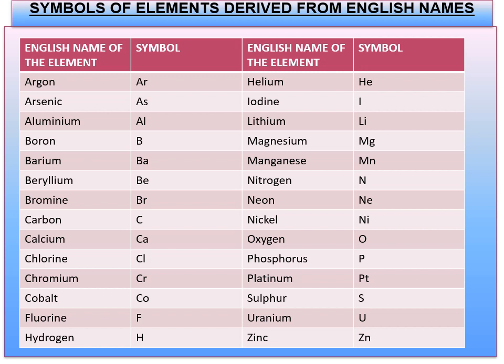These are the English names of the elements and their symbols. Each and everyone should know the symbols as well as the element names.